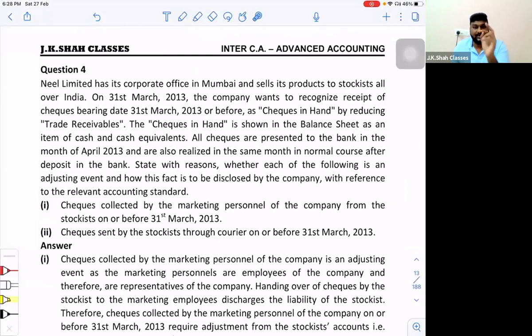This question is a bit different, similar to the question that we just now solved, but the only difference over here is that the checks collected by the marketing personnel of the company from the stockist on or before the date. If the checks are collected by the marketing personnel, they represent the company, so it is as good as the company has collected them. So whatever is done in the question will be correct.